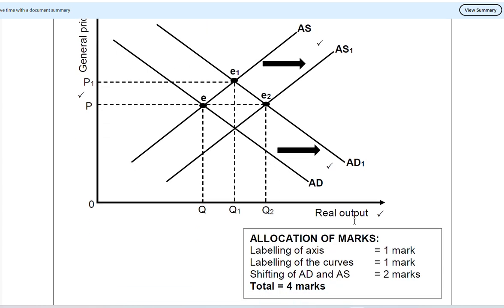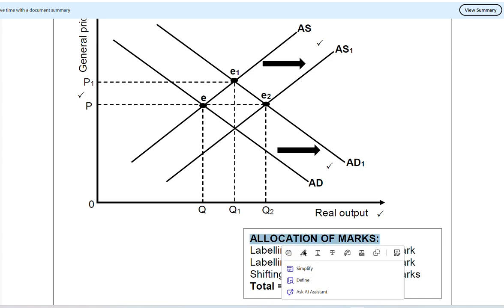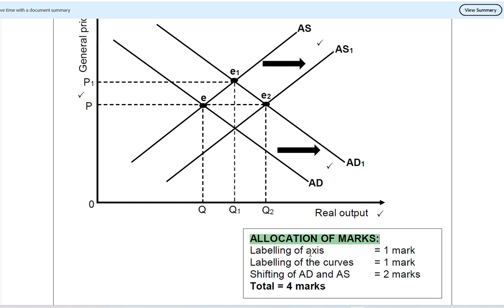Now, let us look in detail at how the marks get allocated when it comes to the graphs. For labeling the axes, you'd get 1 mark each: 1 mark for your x-axis and 1 mark for your y-axis. You need to understand that your y-axis is the price, as well as your x-axis is the output. Just for labeling, you'll get the marks.